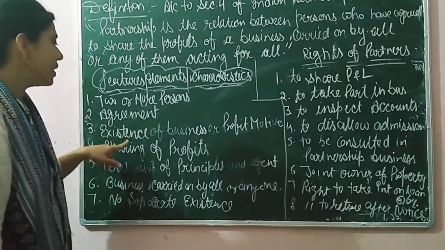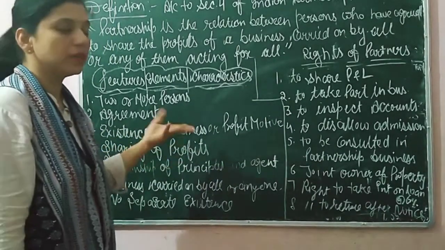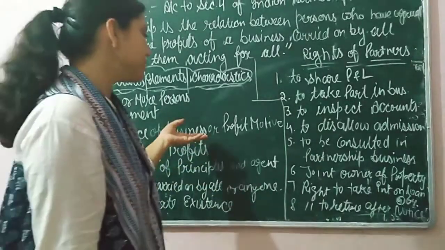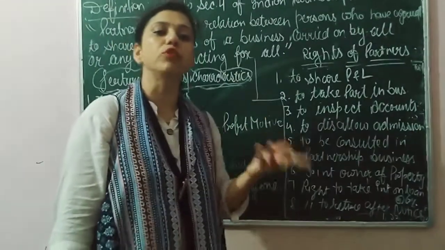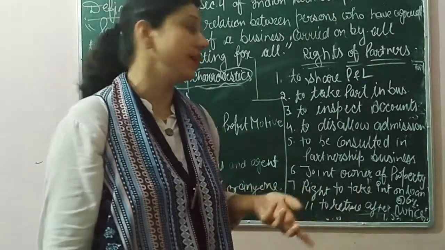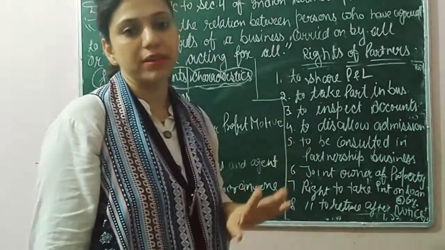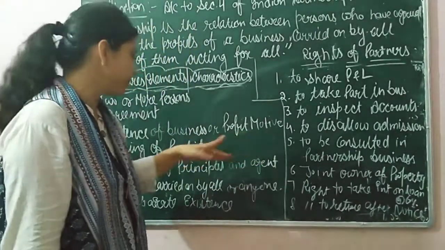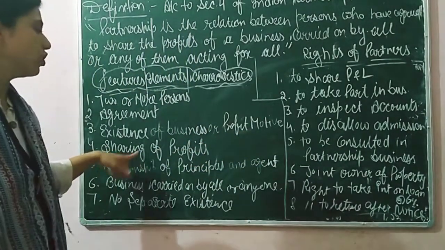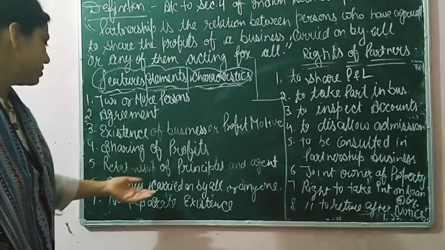Third is existence of business. Definitely, if there is a business, only then there is partnership. But if some partners join for illegal business like smuggling, that is not called partnership under the Partnership Act. And there must be profit motive. Next is sharing of profit, as I already discussed.